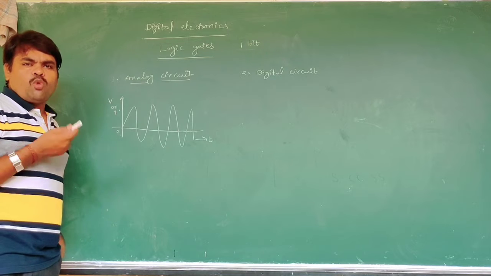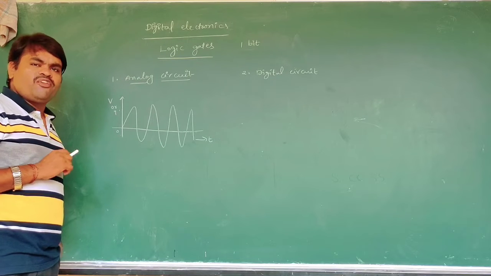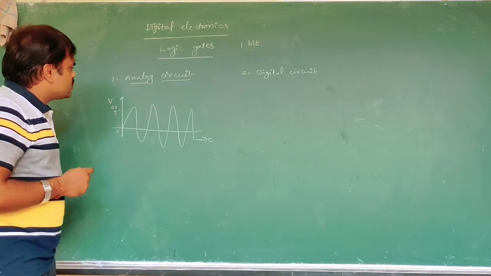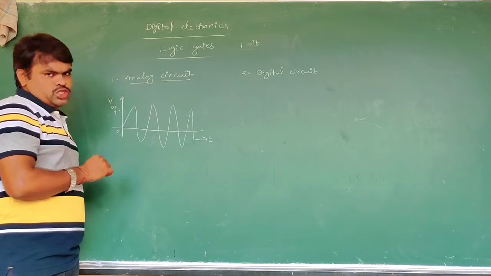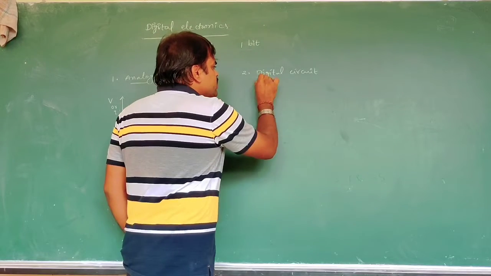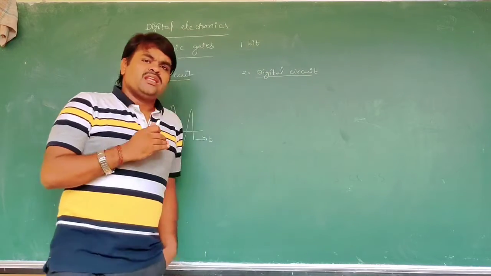Example: human voice in air, amplifier circuit and oscillatory circuit. But what does a digital circuit mean?